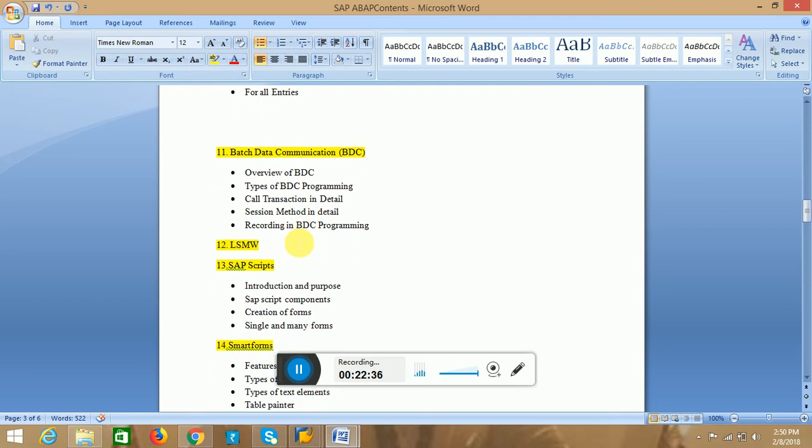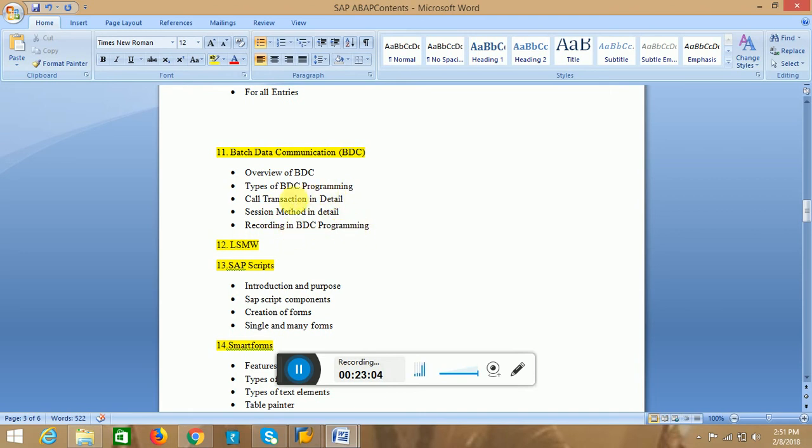And if we come to BDC, it's batch data communication, and mainly we use it to upload the LSMW system data into the SAP system. In this we'll discuss mainly call transaction and the session method, and recording in BDC programs.